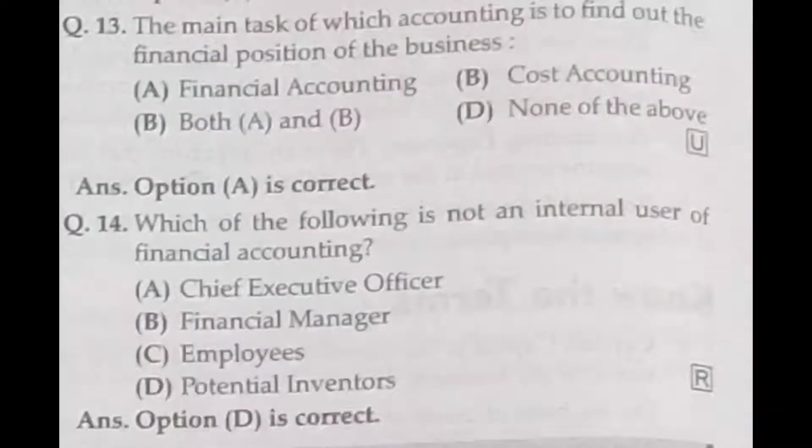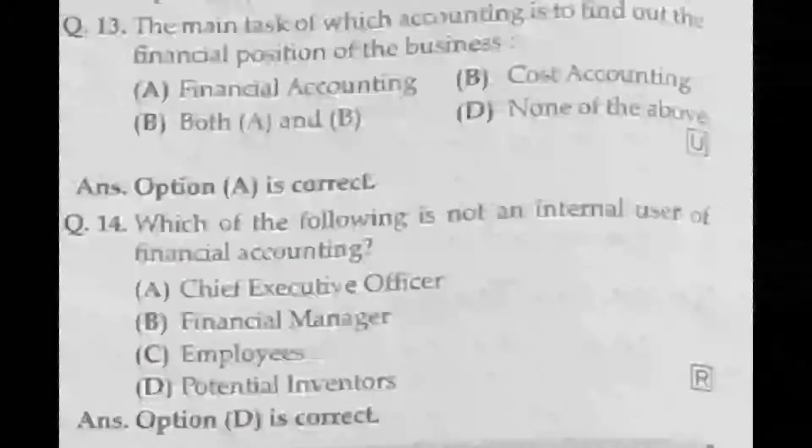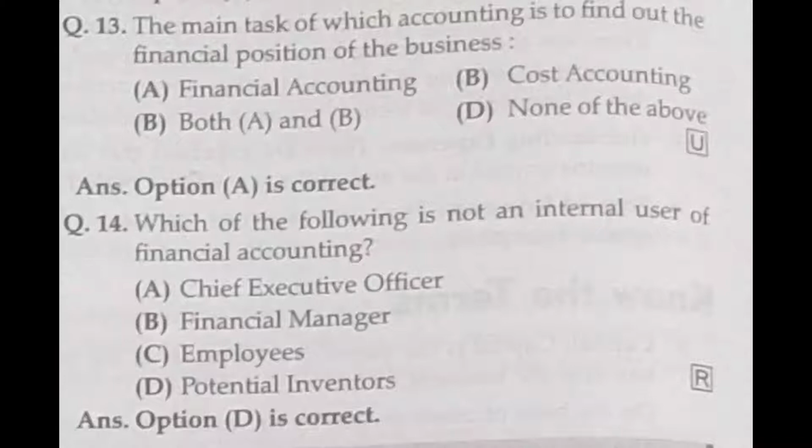And then question number 13. The main task of which accounting is to find out the financial position of the business? A, financial accounting, B, cost accounting, C, both A and B. Here, what is asked? The main task of which accounting? Actually, the task of financial accounting is to find out the financial position of the business. So, financial accounting is the correct answer. So, A is the correct answer.